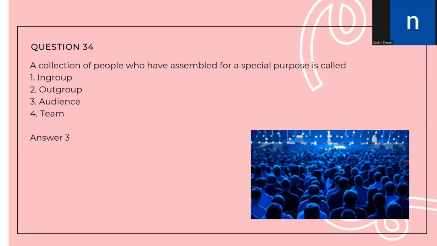Question number 34, a collection of people who are assembled for a special purpose. So whenever people assemble for a special purpose, they are known as audience. So answer is option number 3. Audience is a group that was assembled for a special purpose, such as for watching a movie, for watching a concert. So the correct answer is option number 3.